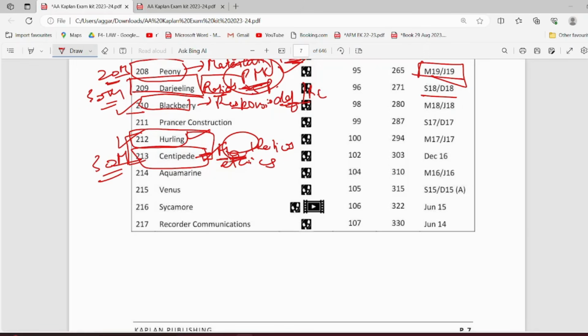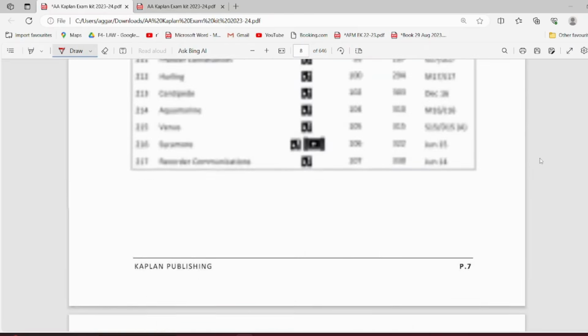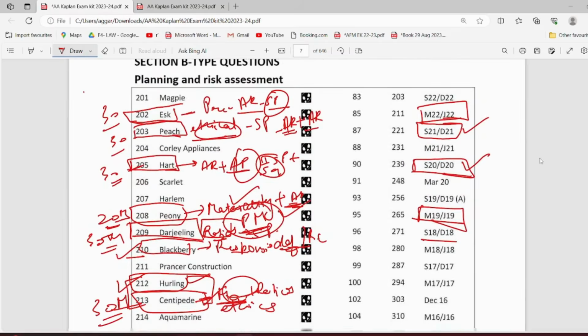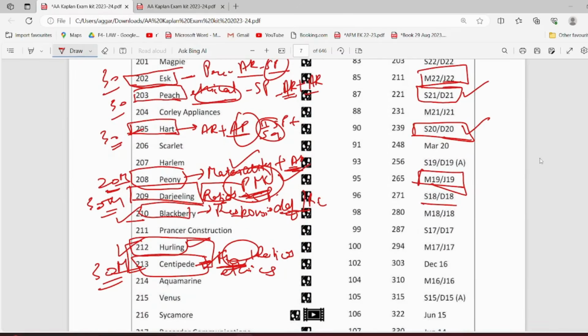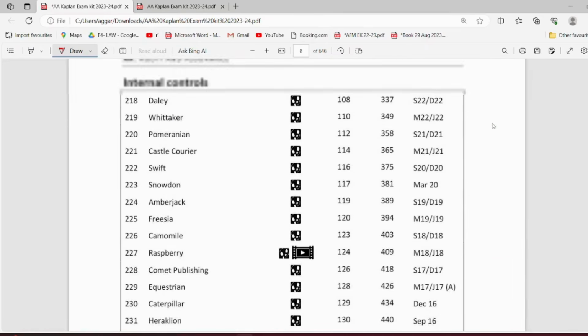Then down to your next topic. Here I don't think there are some of the important questions from this topic particularly. So I have marked approximately 2, 3, 4, 5, 6, 7, 8 questions. So 8 questions from your planning and assessment is very very good. If you practice these thoroughly, I think you'll be good to go.